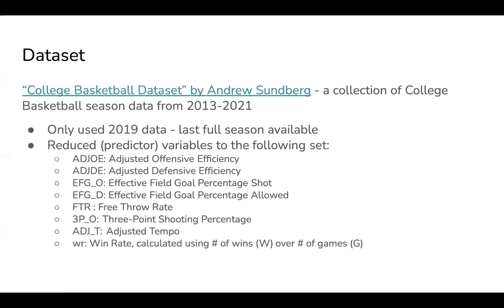So this data set is called the College Basketball Data Set by Andrew Sundberg. We found it on Kaggle. And so it covers years from 2013 to 2021, but we're only going to use the 2019 data because it's the last full season available, and also less important because UVA won.